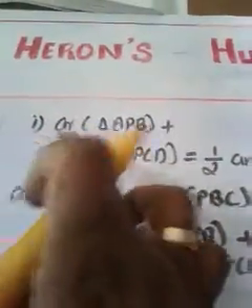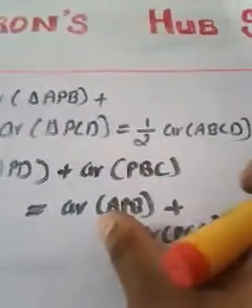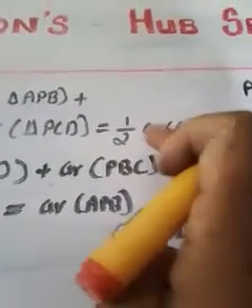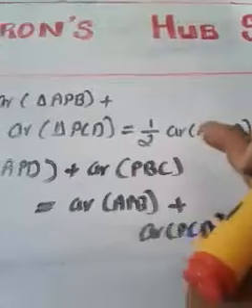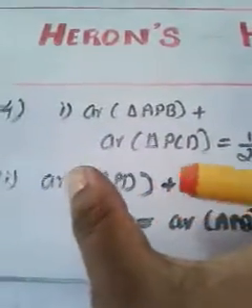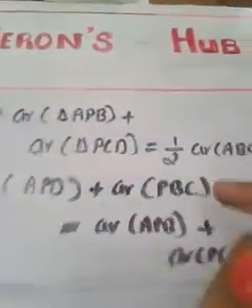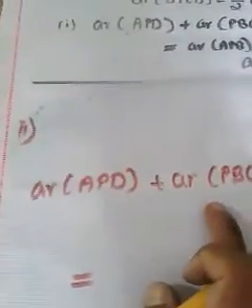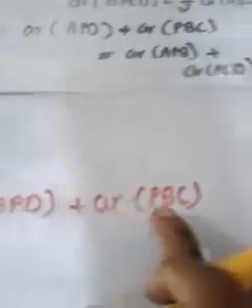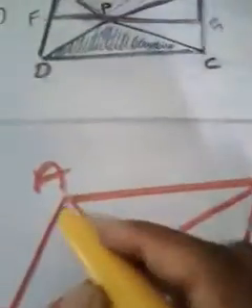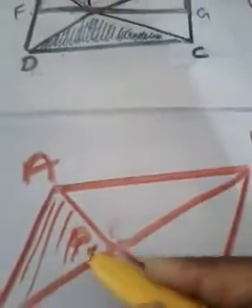In the first sub question we already simplified that area of APB plus area of PCD is nothing but half into area of ABCD. So I am going to simplify LHS only. What is LHS? Area of APD plus area of PBC. Which is the triangle APD, and which is the triangle PBC? This is the triangle APD, and this is your triangle PBC.